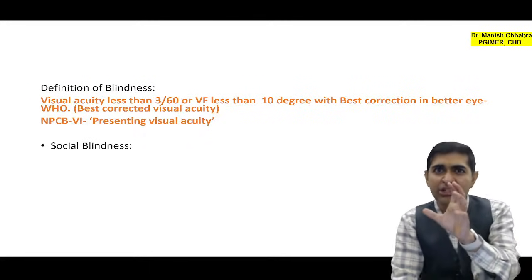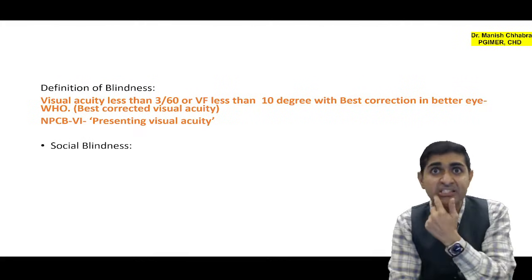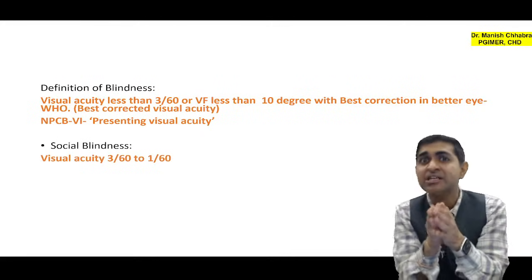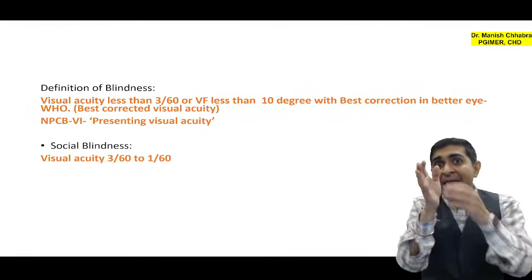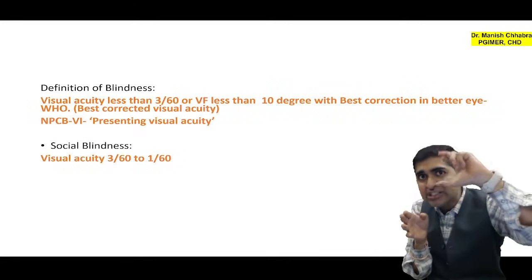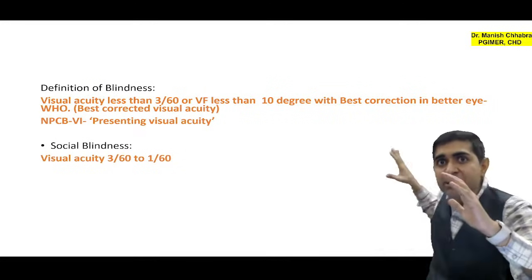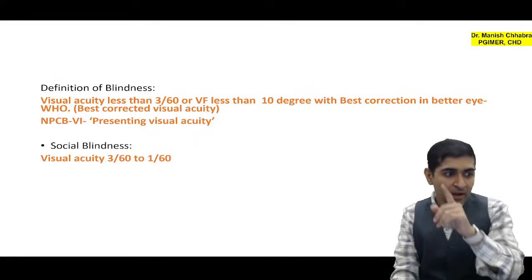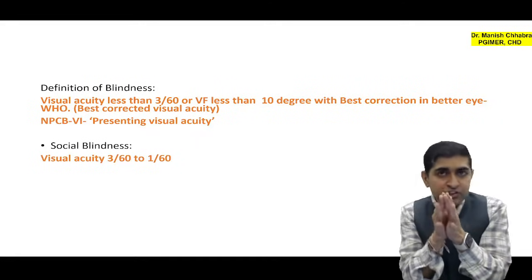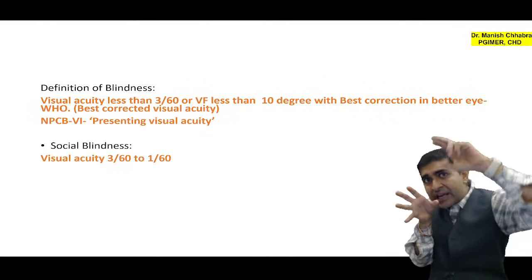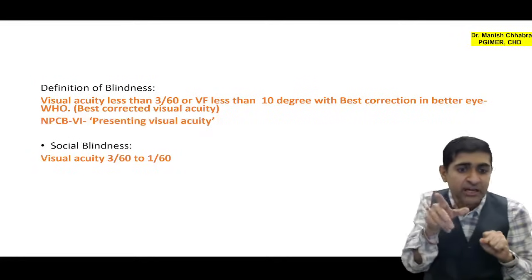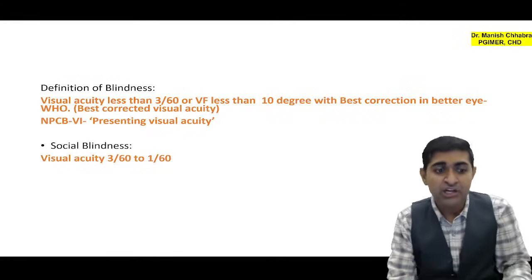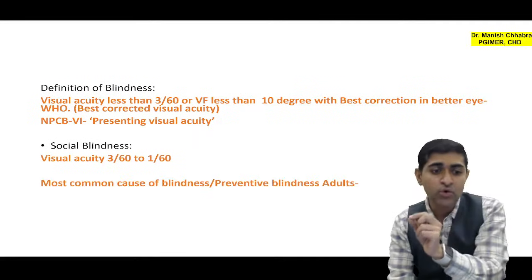Now your again PYQ, what is the criteria of social blindness? So social blindness is if the vision of the patient is 3/60 to 1/60. 3/60 means that the patient is standing at 3 meters and reading the topmost letter on the Snellen's chart, which a normal person can read after standing at 60 meters. And 1/60 is if the patient is standing at a distance of 1 meter and reading the topmost letter on the Snellen's chart, while a normal person can read from a distance of 60 meters. So visual acuity 3/60 to 1/60.